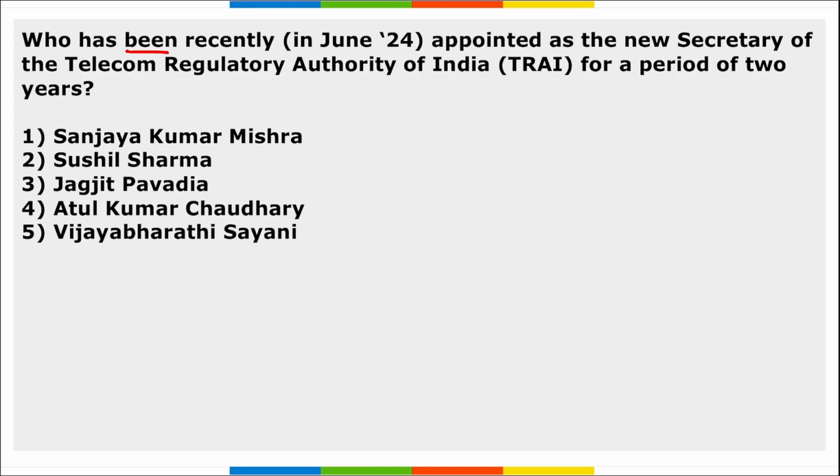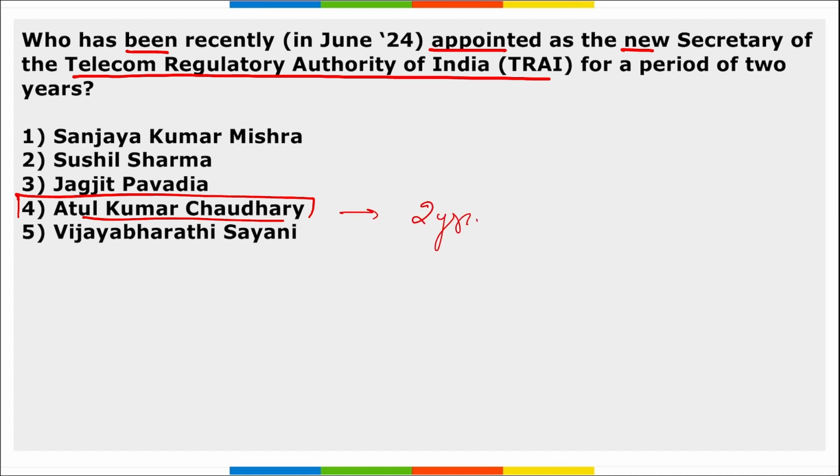Moving on, who has been recently appointed as the new secretary of the TRAI, that is Telecom Regulatory Authority of India, for a period of 2 years? So Atul Kumar Chaudhary, right? He has been appointed as the new secretary of TRAI and he will be in this position for the next 2 years. And this appointment will come after the superannuation of V.